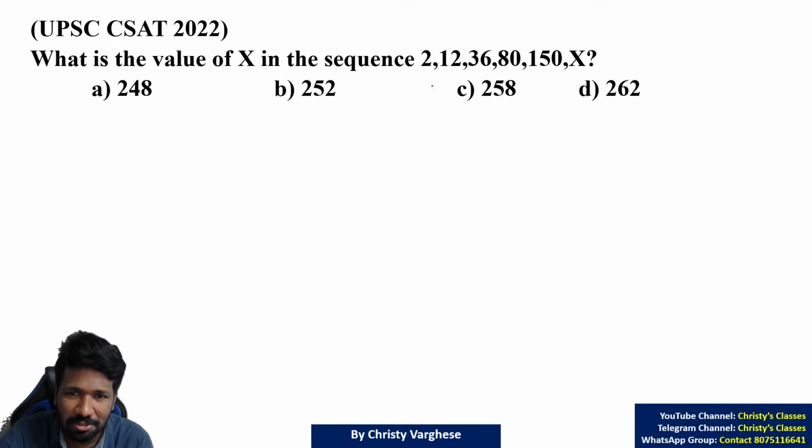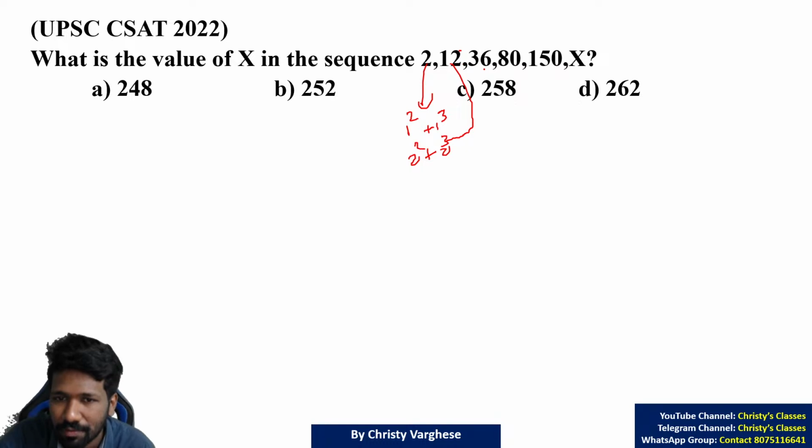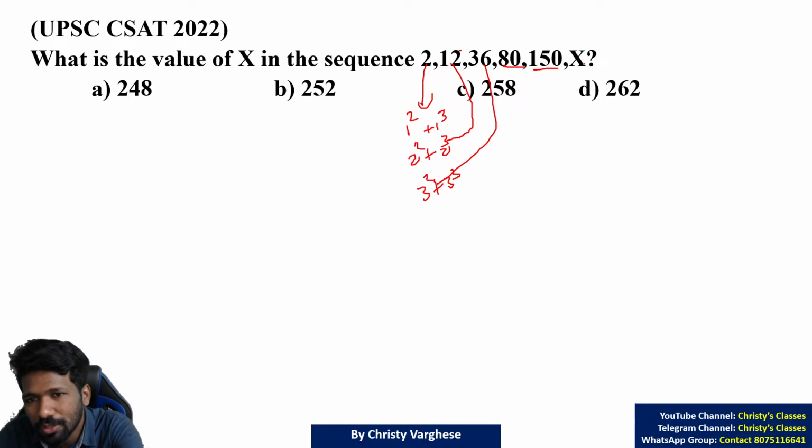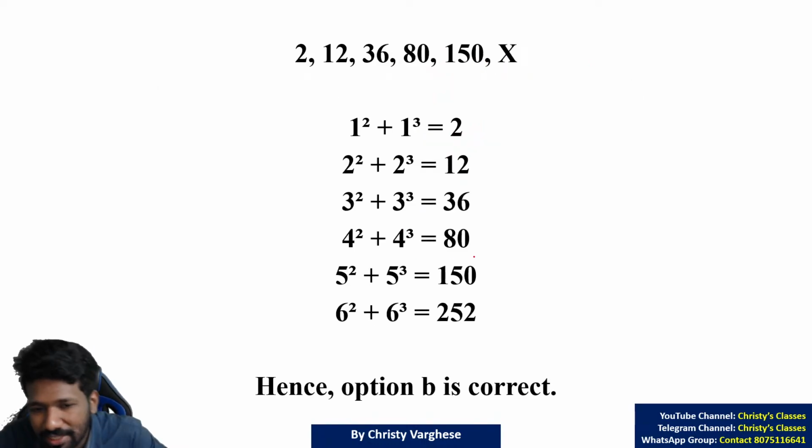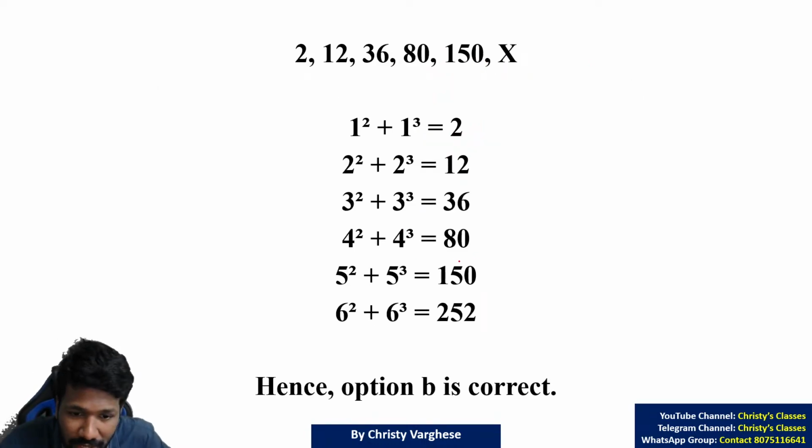This question is actually a really tricky question, because this 2 is a combination of 1 square and 1 cube. 1 square plus 1 cube is 2. This 12 is similarly 2 square plus 2 cube. Check it out: 2 square 4 plus 2 cube 8 is 12. This 36 is 3 square plus 3 cube. Similarly 4 square plus 4 cube, 5 square plus 5 cube. So 6 square plus 6 cube is the correct answer. Look at this slide if you have any doubt.